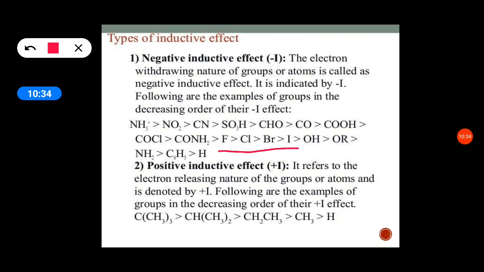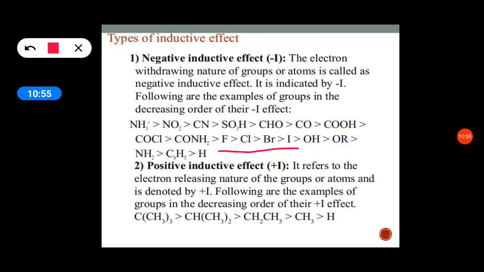If any of these groups are attached to the carbon, they withdraw electrons from the carbon, so the group acquires a small negative charge, and carbon acquires a small positive charge. The second one is the positive inductive effect, plus I effect.